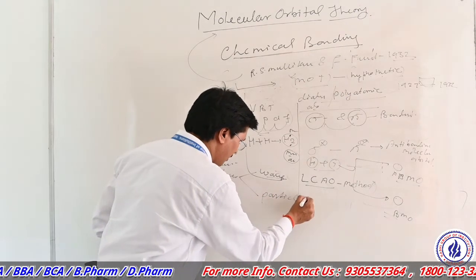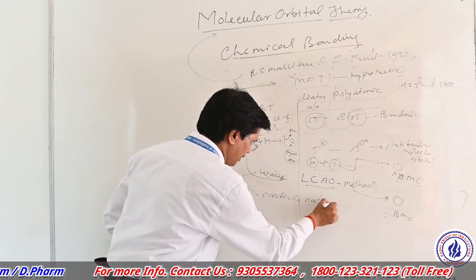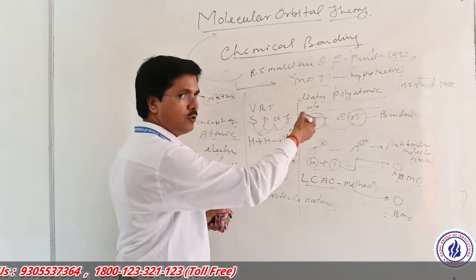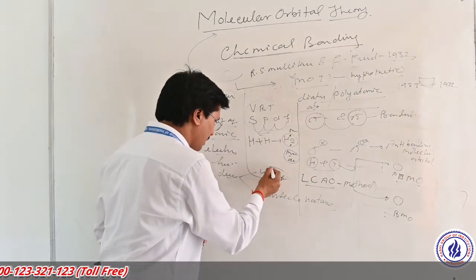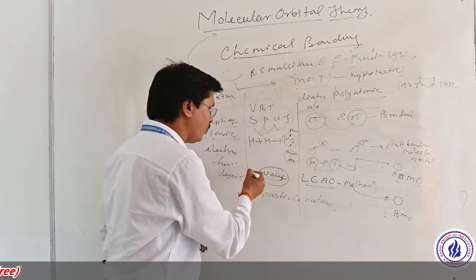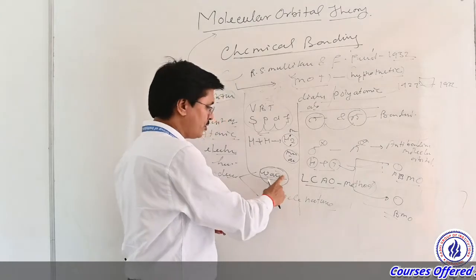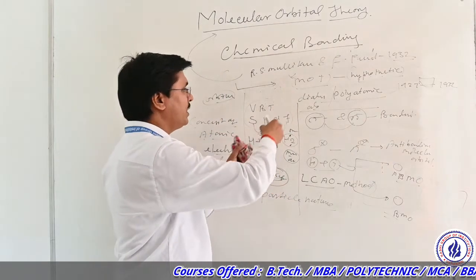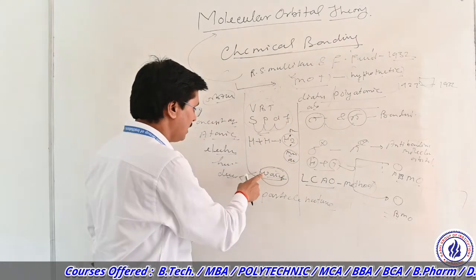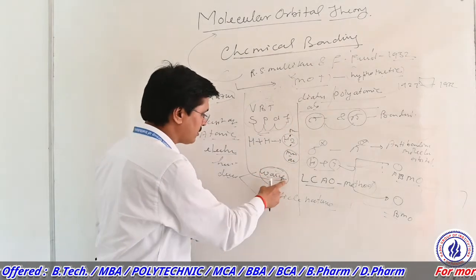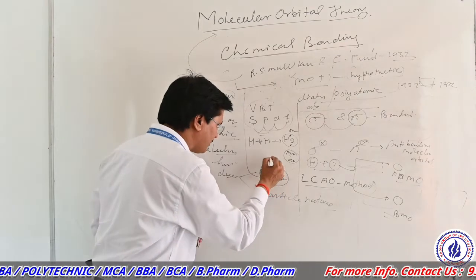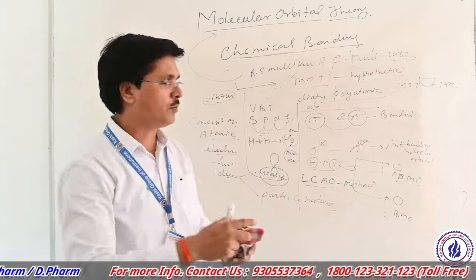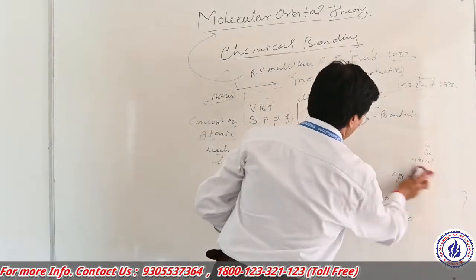When a chemical bond forms in a molecule, the electrons behave as waves, not as particles. So when atomic orbitals combine, the orbitals themselves do not combine; their waves combine to form molecular orbitals.